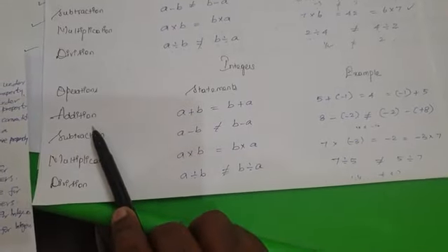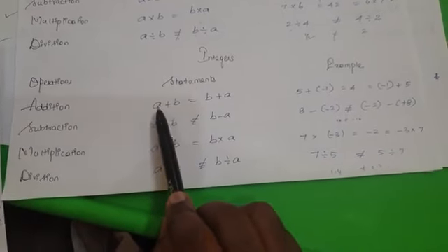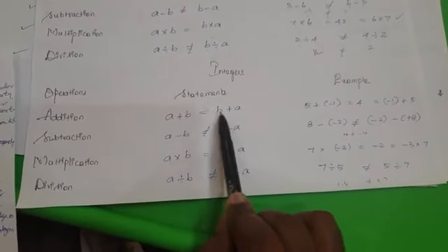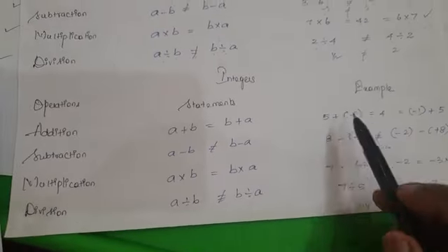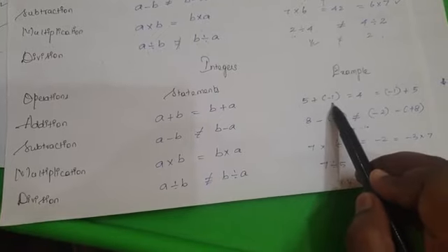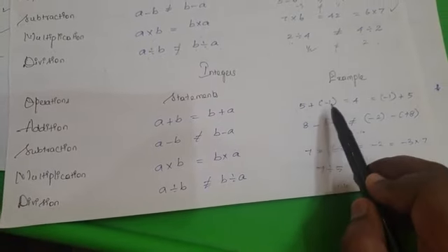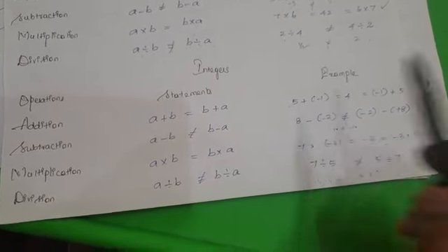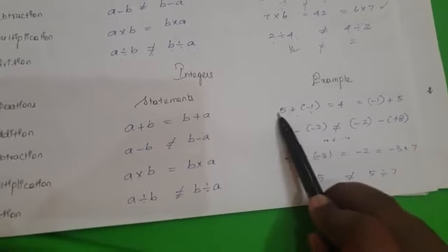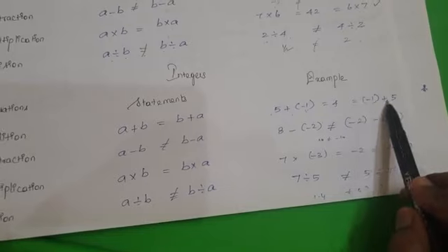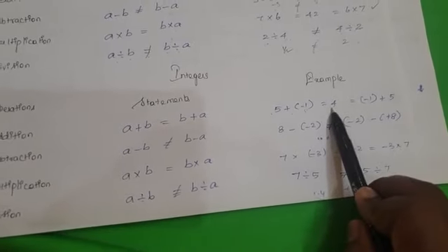In addition, with the change in order of the two numbers, a plus b is equal to b plus a. It satisfies that. For example, 5 plus minus 1. 5 is a positive integer, minus 1 is a negative integer, and it gives the resultant 4. Similarly, if you exchange the numbers, minus 1 plus 5 gives the same resultant of 4.